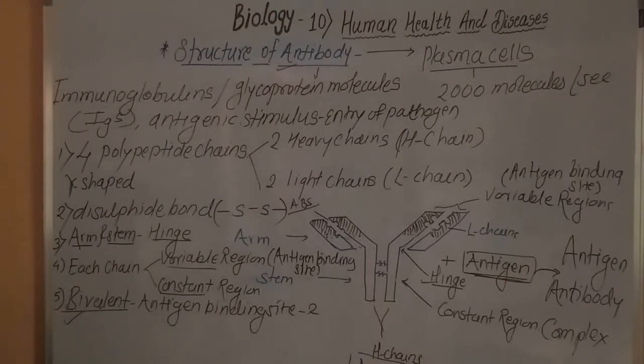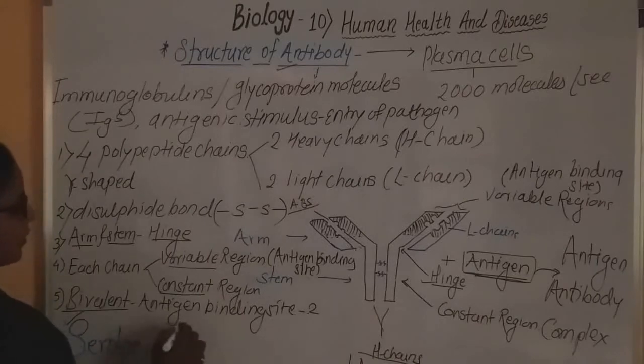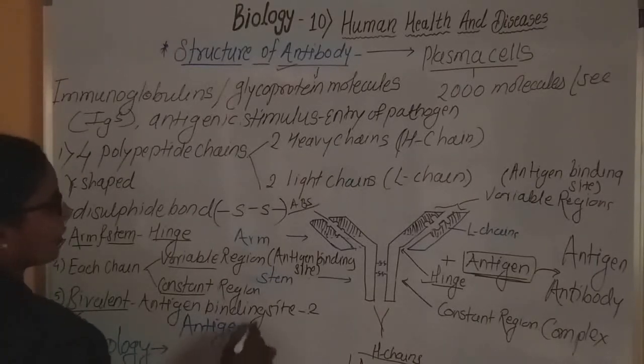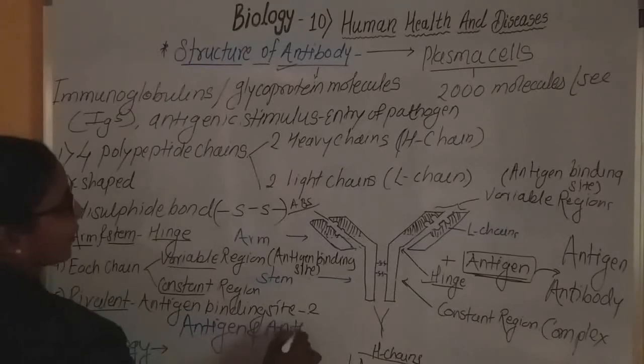Now, the branch of immunology which is called serology. What is it called? Serology. This branch of biology or immunology deals with the study of antigen and antibody.